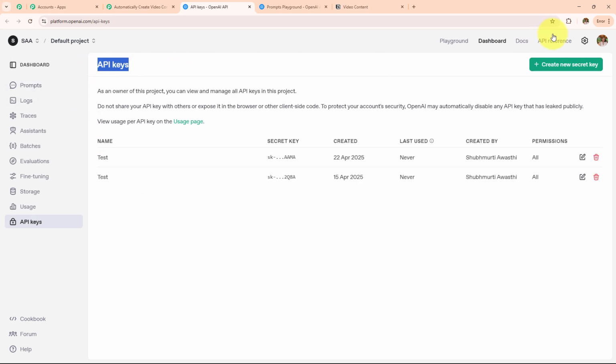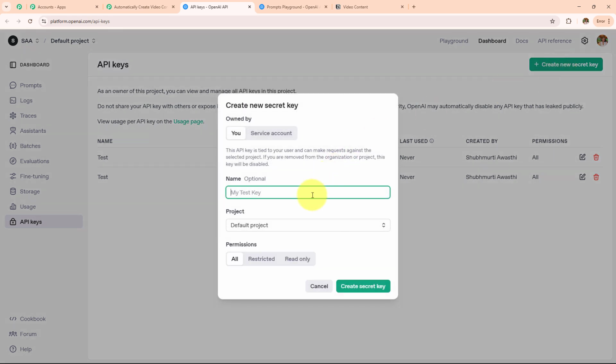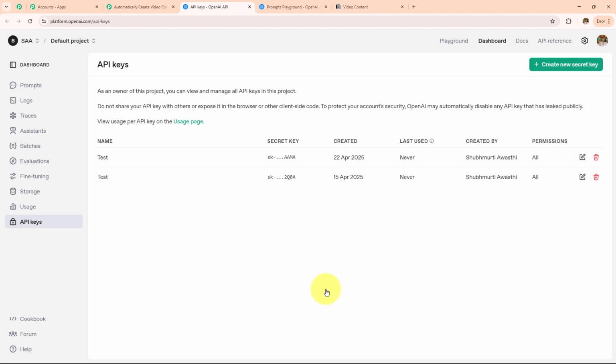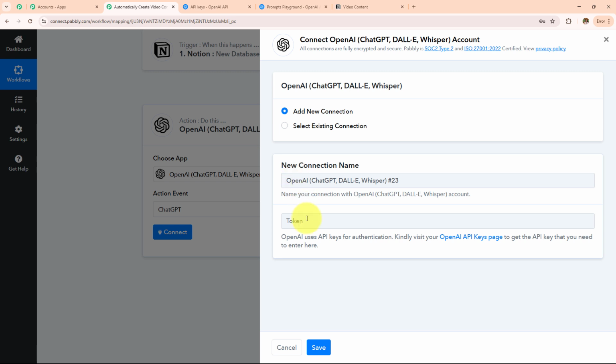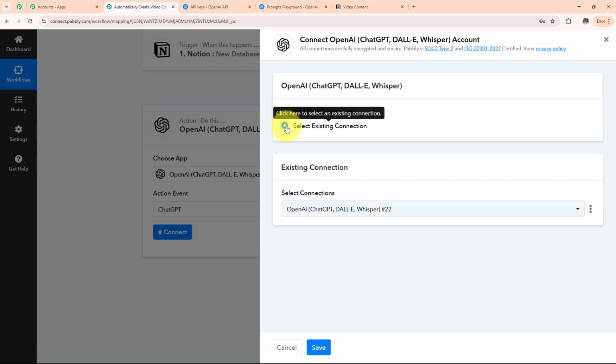Now to create a new API token, I simply need to click on this create new secret key. First, I have to provide the key name. So let's say the key is test. The project will be default project. The permissions will be all. And then I simply need to click on this create secret key. A new API token will be provided to me, which I need to copy and paste over here. Now here, as I already have an existing connection, I've created this connection multiple times, I'll go with this save.